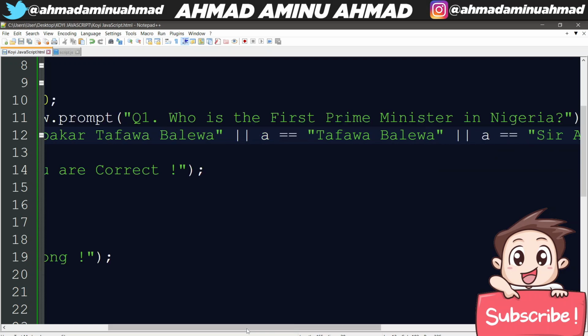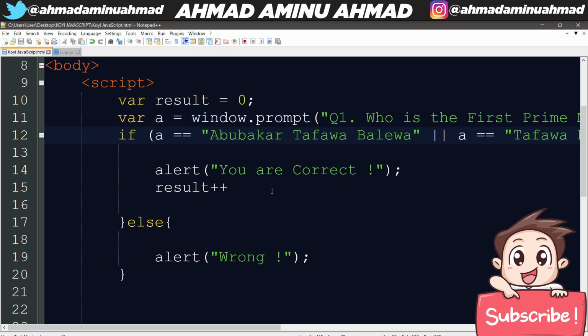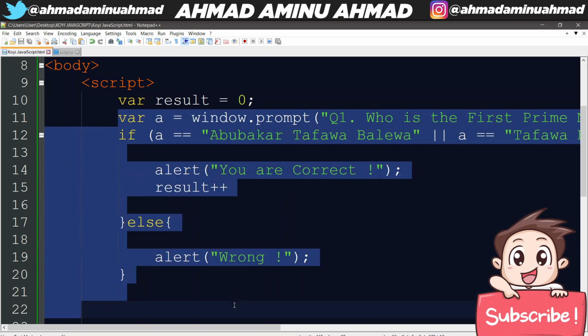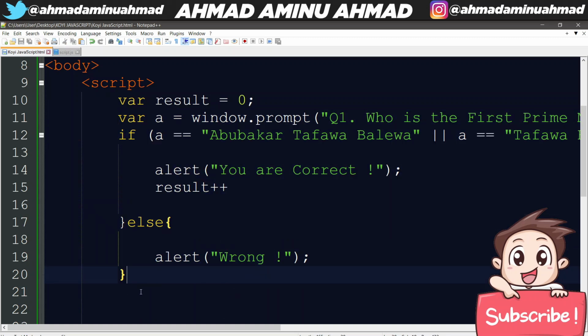So this means that if the user puts either Abubakar Tafawa Balewa, or Tafawa Balewa, or Sa Abubakar Tafawa Balewa, he scores. It will just add 1 for him. So we are done with question number 1. So let's move to question number 2.